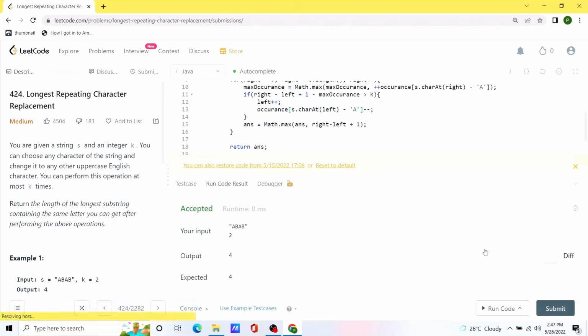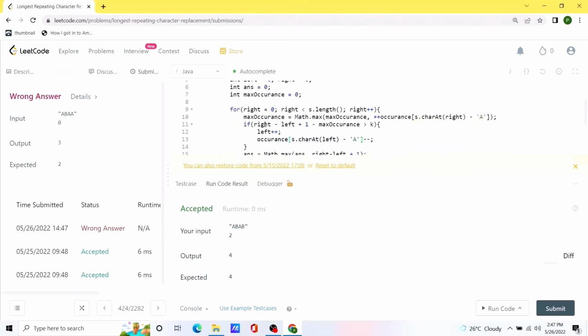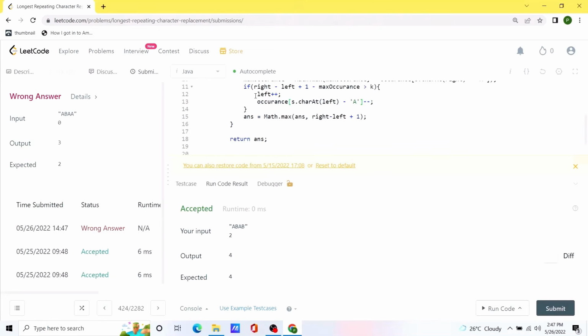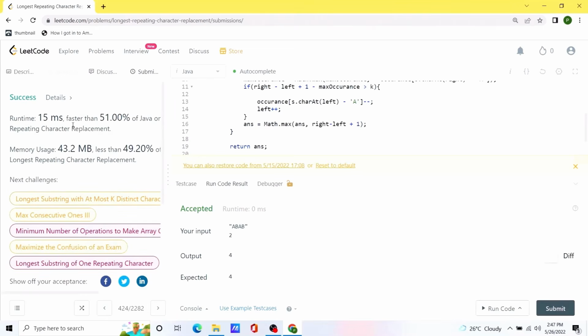Let's submit this code. Oh, our solution is not working. Oh, we need to decrement the value first before we update the left pointer. So let's try to run the code again. Okay, let's submit it again. Seems like our solution is working as expected.